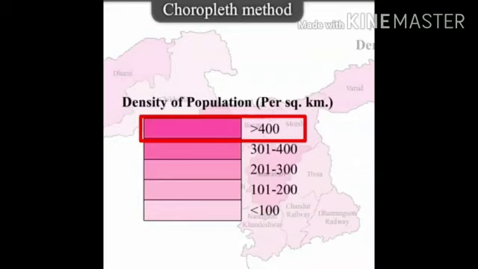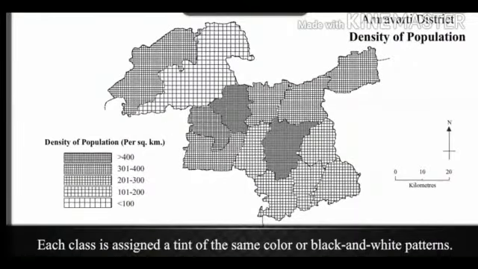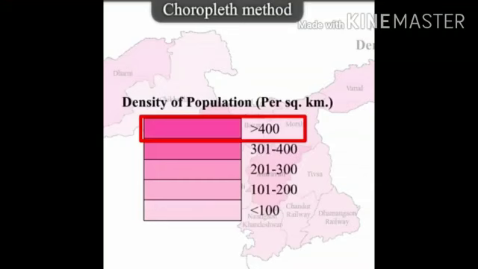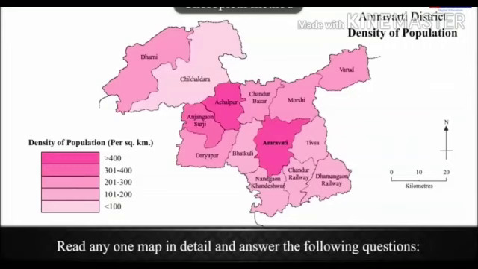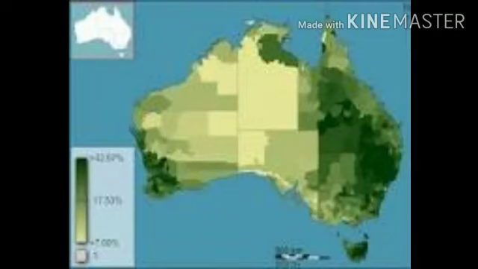Each class is assigned a different color or tint of the same color or black and white patterns. The shades or the pattern becomes darker with the increasing values of the given variable and are drawn accordingly on the map. Here are a few examples of choropleth maps.